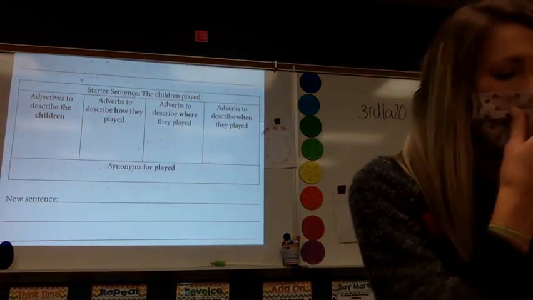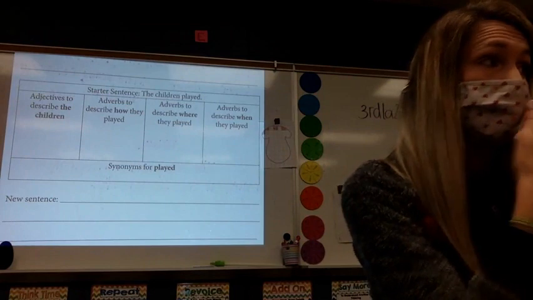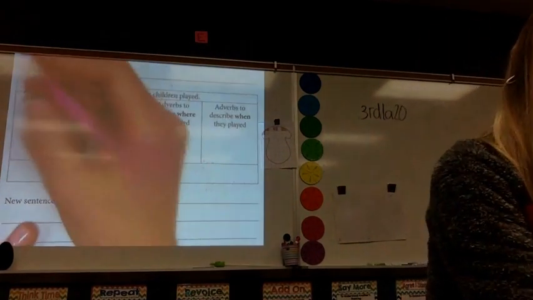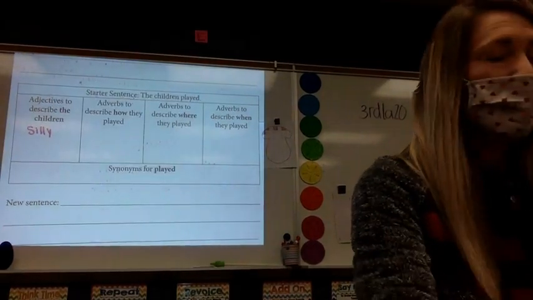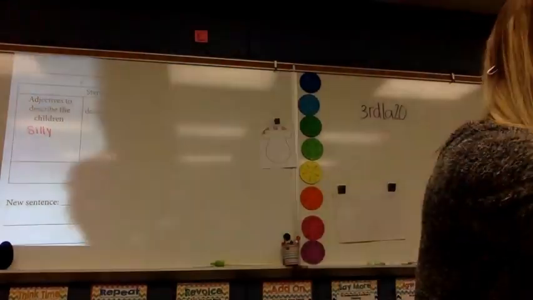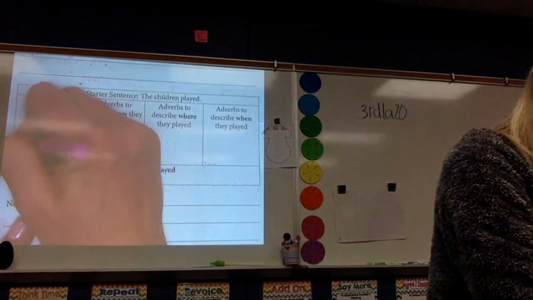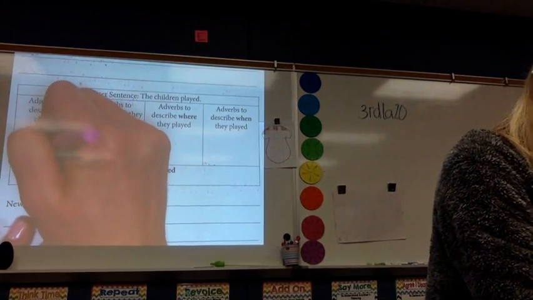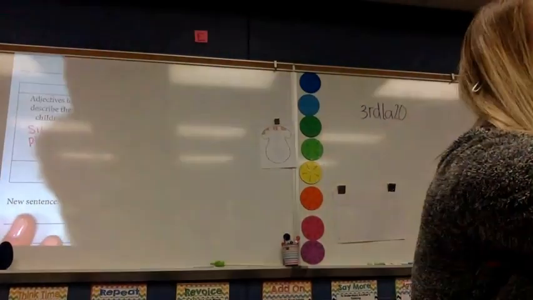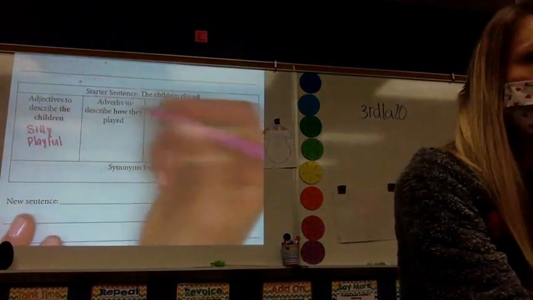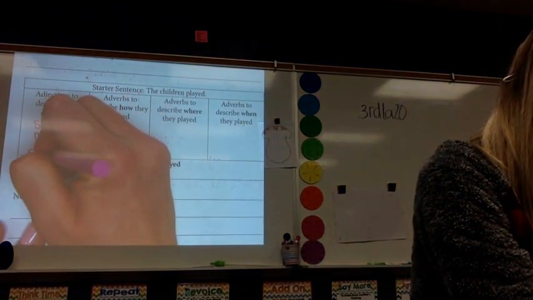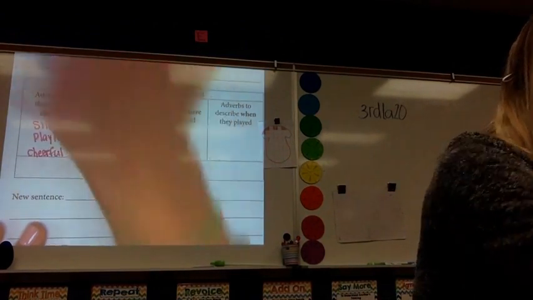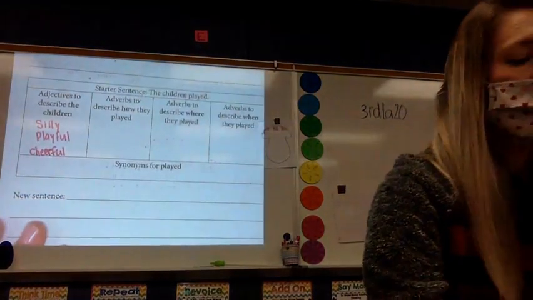Viola, what's an adjective we could fill in? Silly. I like that one. You guys are often very silly as children. Emery. Playful. Brooke. Cheerful. Claire.